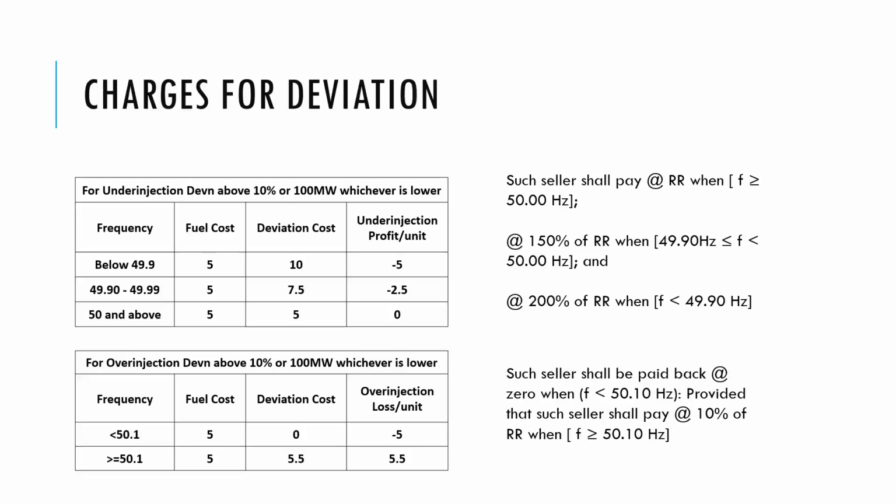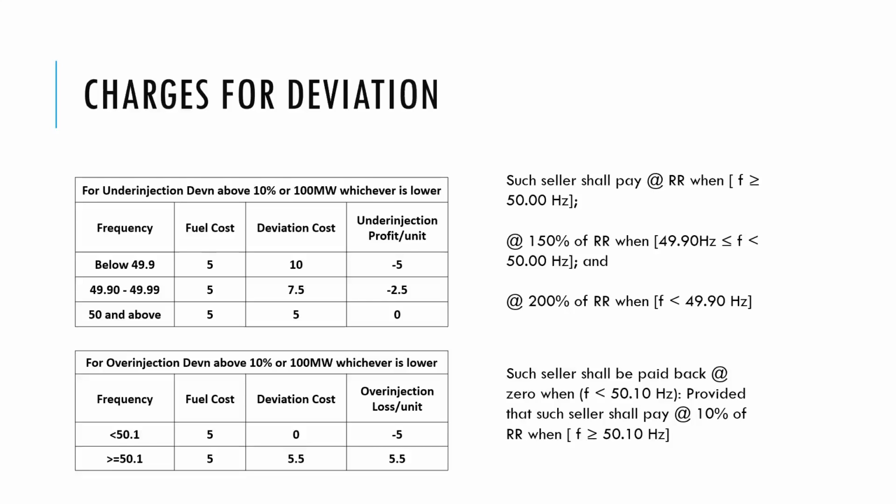Now let's take the case of over injection. Suppose the thermal generating station is over injecting by 10% or more, and the frequency is less than 50.1 hertz, or any frequency less than 50.1 hertz. Then for the amount over injecting, his deviation charges would be zero, and his over injection loss would be 5 rupees.